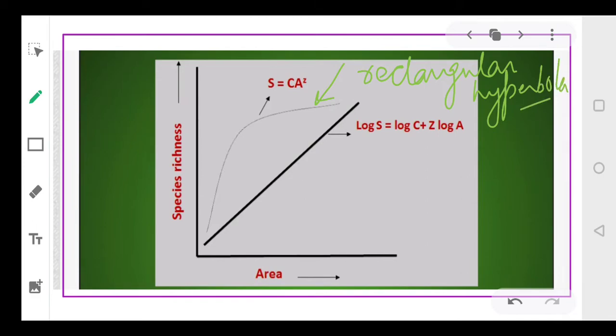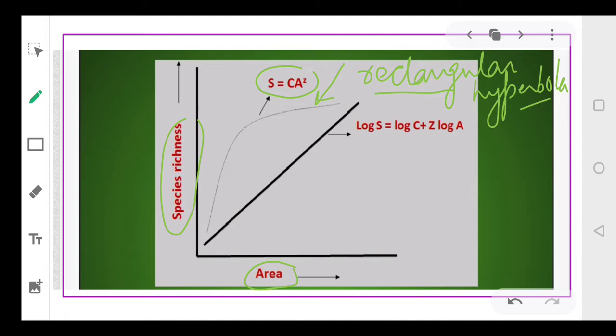Clear? When we draw a graph between the species richness and the area, we will observe a rectangular hyperbola graph is prepared that can be represented by S = CA^Z.